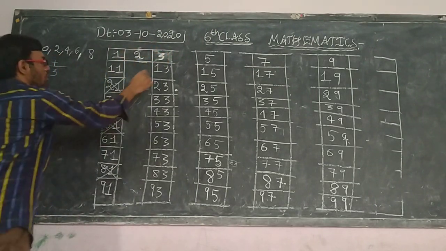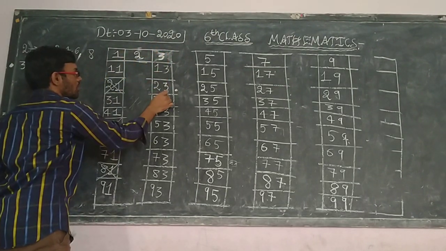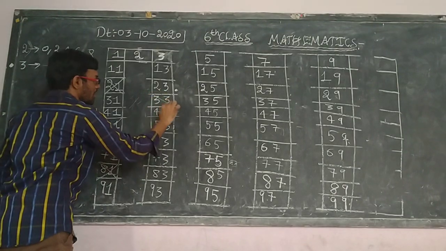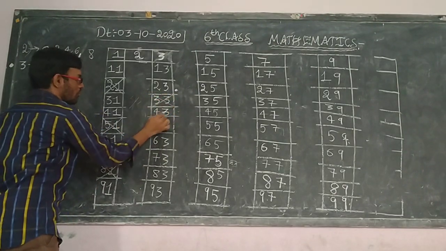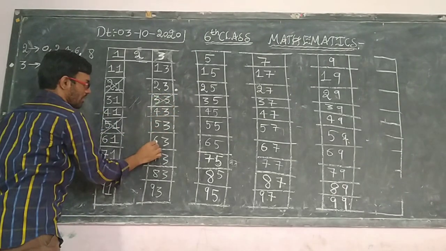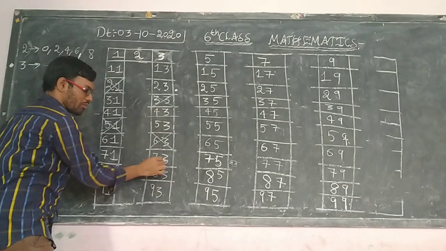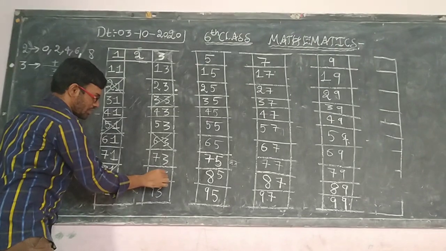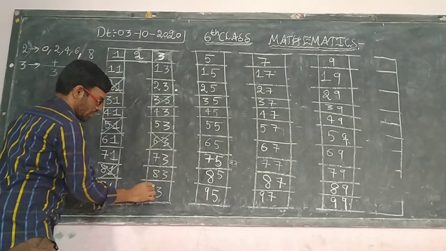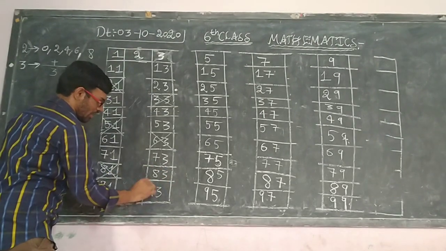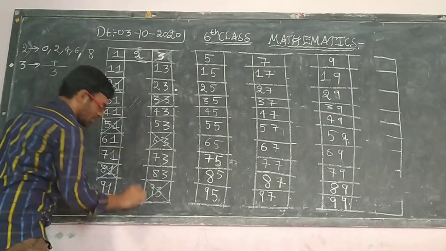Next, 3 plus 1 is 4, 3 plus 2 is 5, 3 plus 3 is 6. This is also divisible by 3. Next, 4 plus 3 is 7, 5 plus 3 is 8, 6 plus 3 is 9. It is also divisible by 3. 7 plus 3 is 10, 8 plus 3 is 11, 9 plus 3 is 12. So this is also divisible by 3.